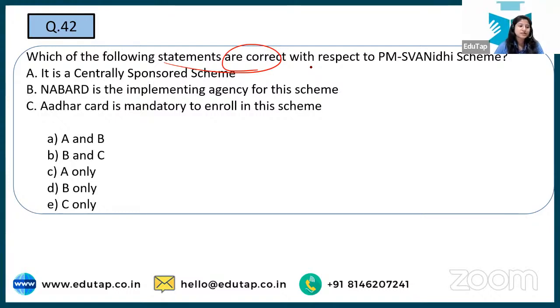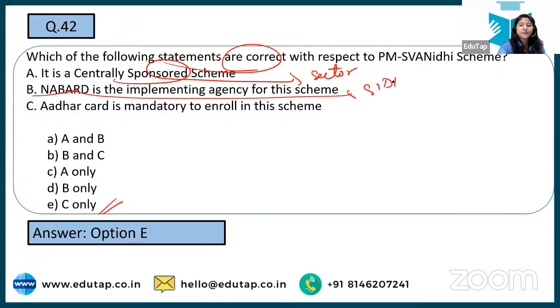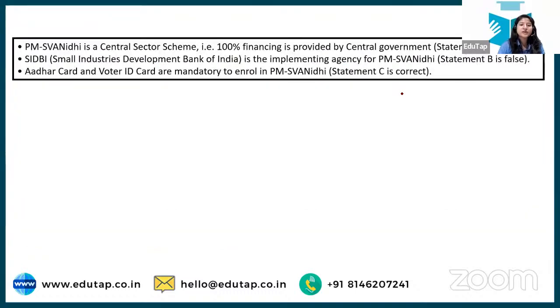Nilesh gave the first one, and they say the right answer is option E, only C, because it is a central sector scheme, and the implementing agency is not NABARD but SIDBI. Here we are looking at 100% financing by the central government, which makes it a central sector scheme, and Aadhaar and voter ID card are mandatory.